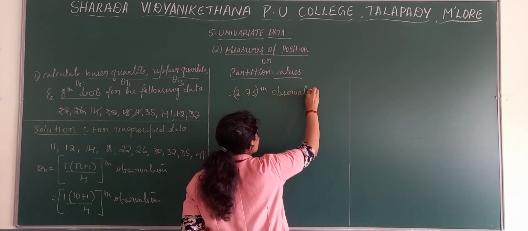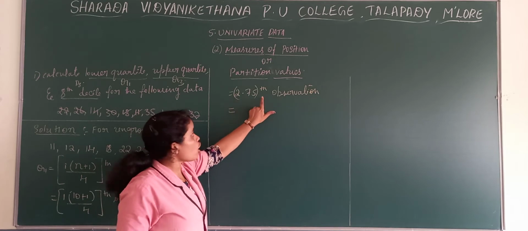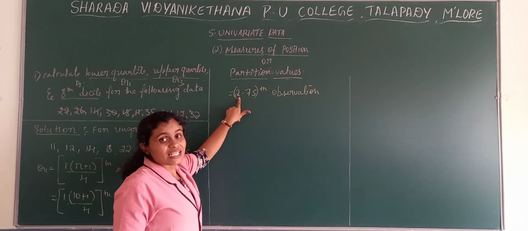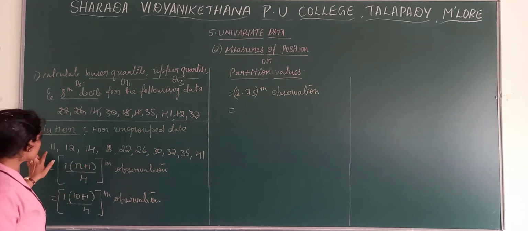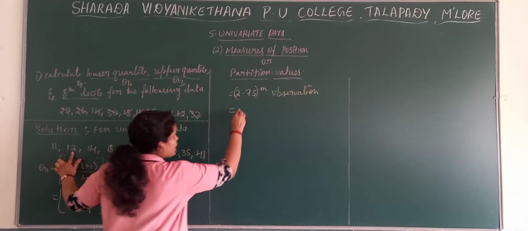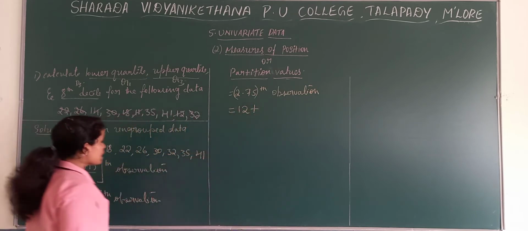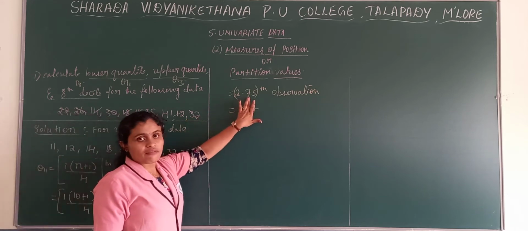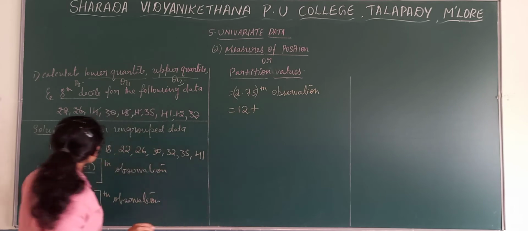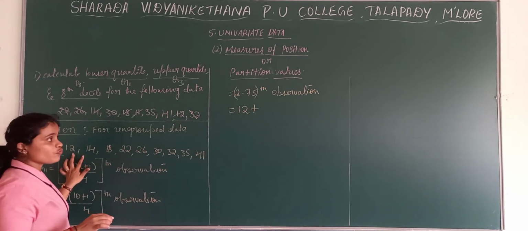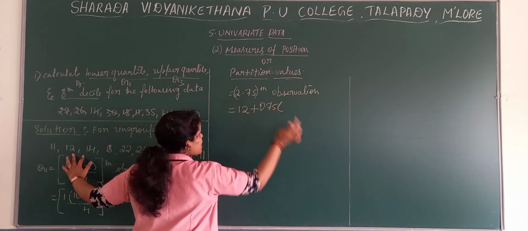Now what we need to do? We have got 2.75 observation. 2 means the second value in the series after arranging in ascending order, which is the second value, 12. Write there second value plus 0.75. Which position is this? Second value and 0.75 position. Write there 0.75 as it is.